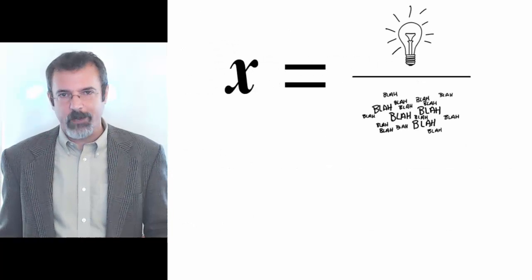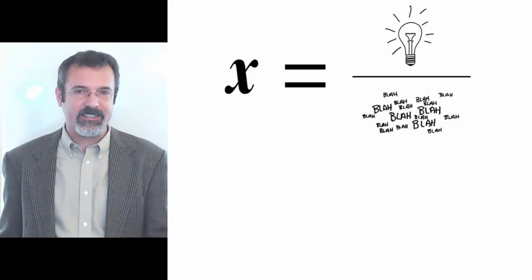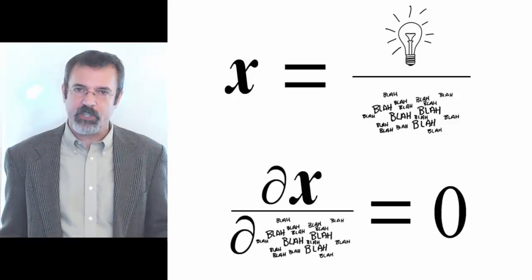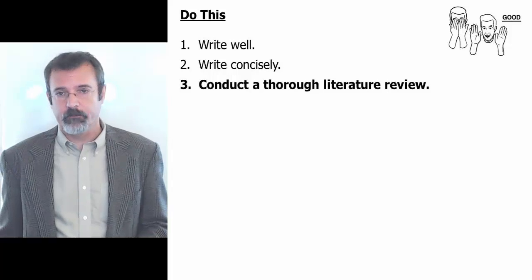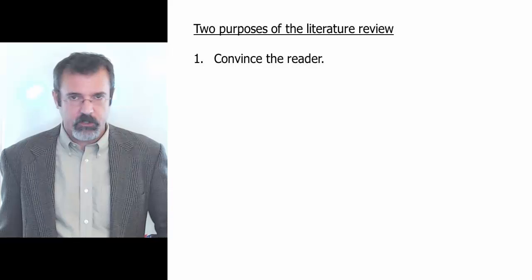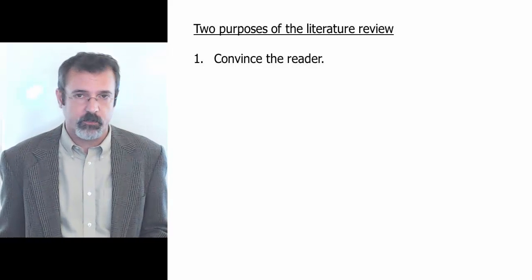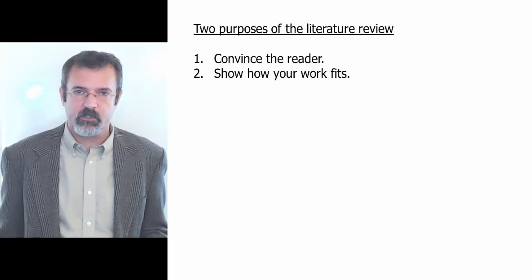As you write, remember that words are tools whose purpose it is to convey ideas. Your goal is to communicate as many ideas as you can in as few words as possible. Three, conduct a thorough literature review. There are two purposes to a literature review. One is to convince the reader that you have looked at the material that came before you and is relevant to your research. The second is to show how your work fits in with the previous work.